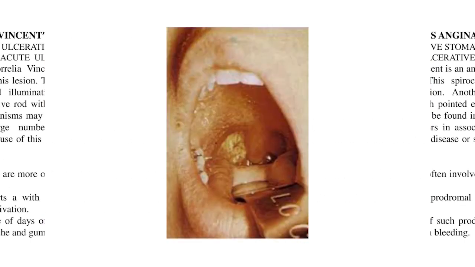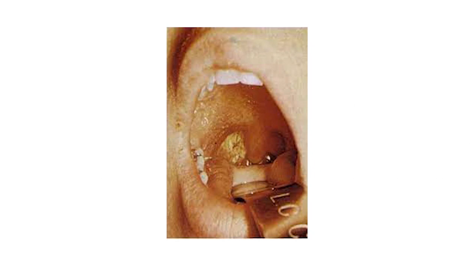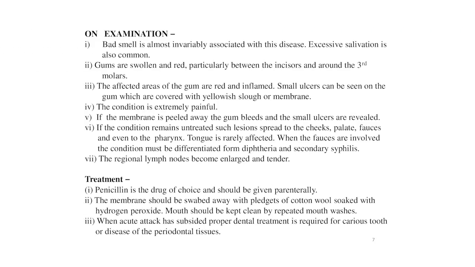Dear students, here is a good image showing Vincent's angina, that is the ulcerative stomatitis, clearly seen in this image. Now on examination, bad smell is almost invariably associated with this disease. Excessive salivation is also common. Gums are swollen and red, particularly between the incisors and around the third molars. The affected areas of the gum are red and inflamed.